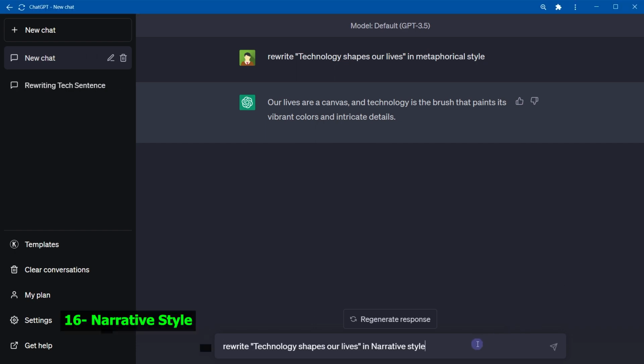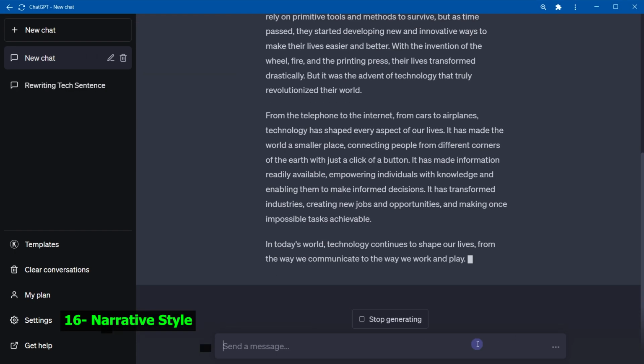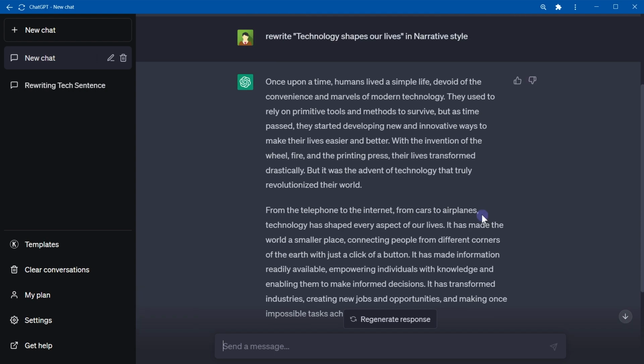Narrative style. Narrative style tells a story, often using a chronological structure and descriptive language. It's widely used in fiction, memoirs, and personal essays to convey experiences, ideas, or emotions through engaging storytelling. Like here: once upon a time, humans lived a simple life, devoid of the convenience and marvels of modern technology, and so on and so forth.